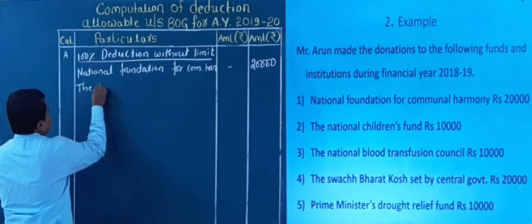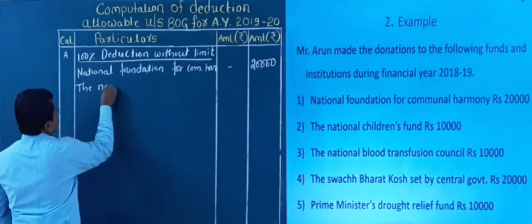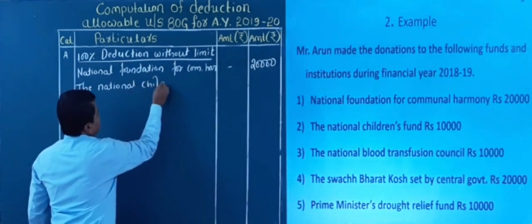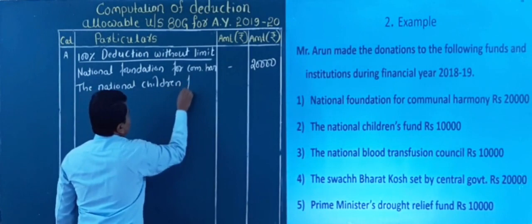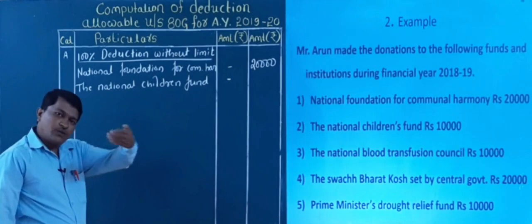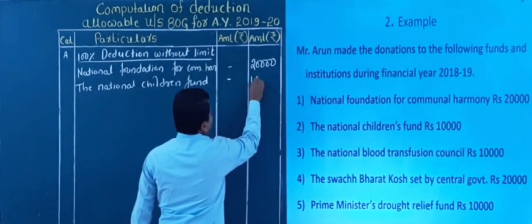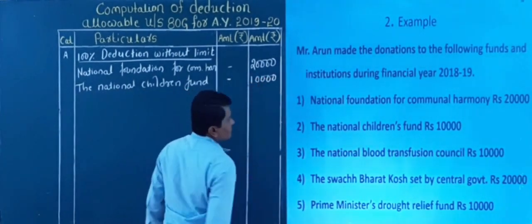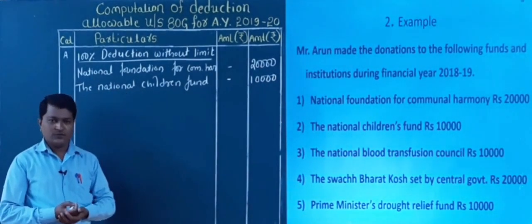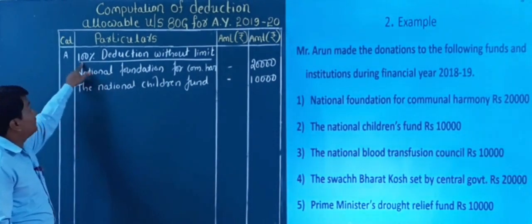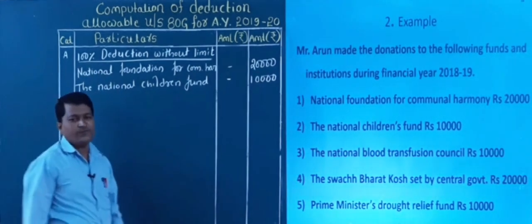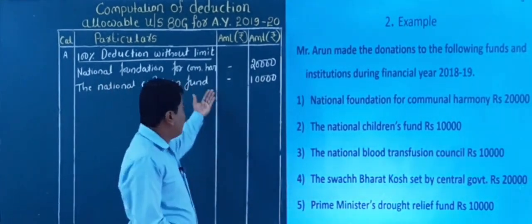Right. So next, second, the National Children's Fund. What is the amount? Here also the whole amount is deduction, rupees 10,000. Right. So can someone tell me why I am getting the whole amount? Yes, it falls under category A with 100% deduction. Whatever donation they made, the whole amount is eligible for deduction. So that's why we take the full amount.